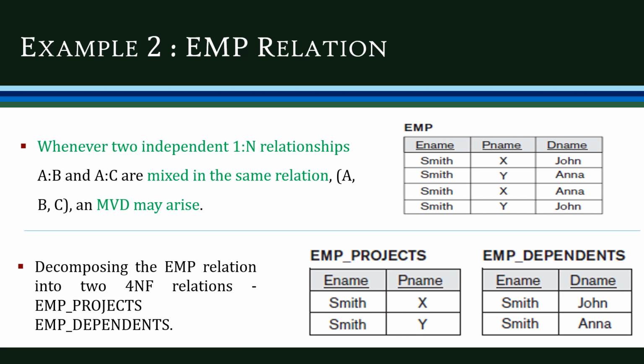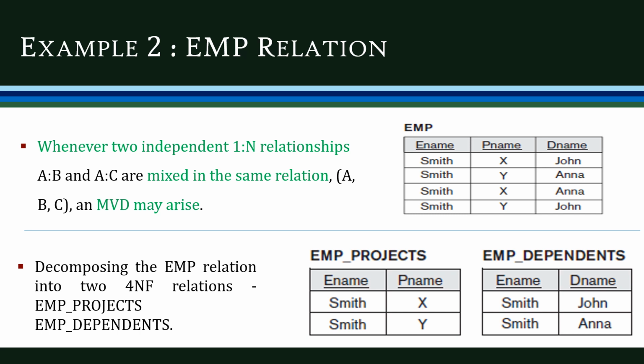As we just saw, whenever two independent one-to-many relationships, A to B and A to C, are mixed up in the same relation consisting of the attributes A, B and C, a multi-value dependency may arise.